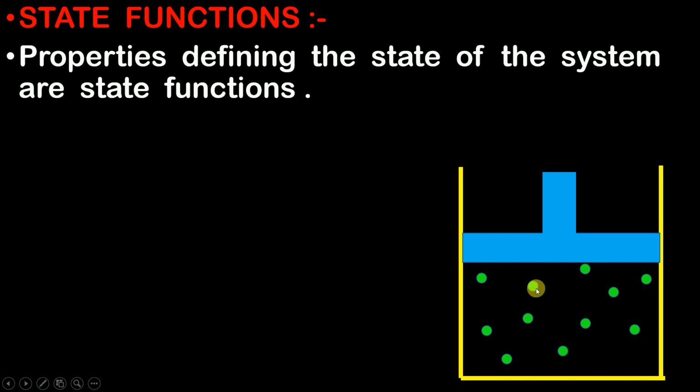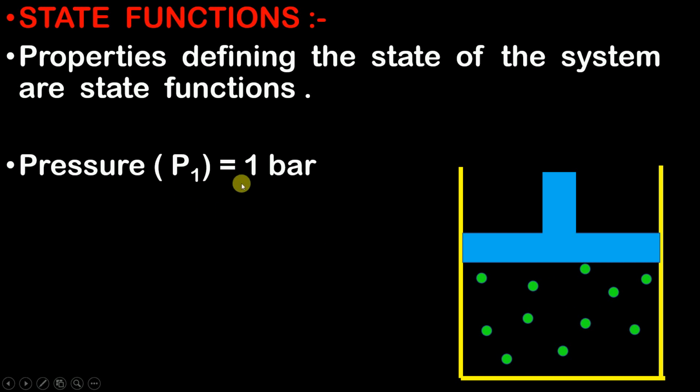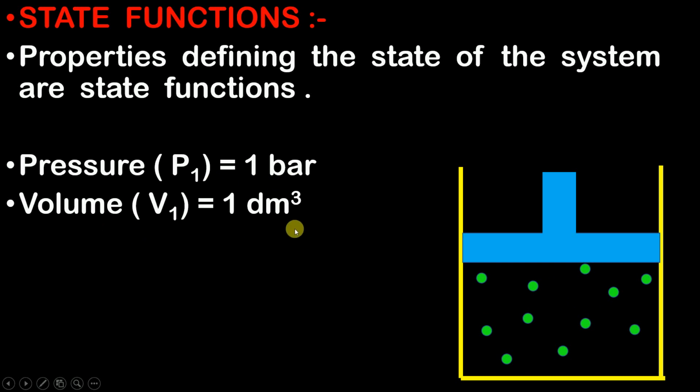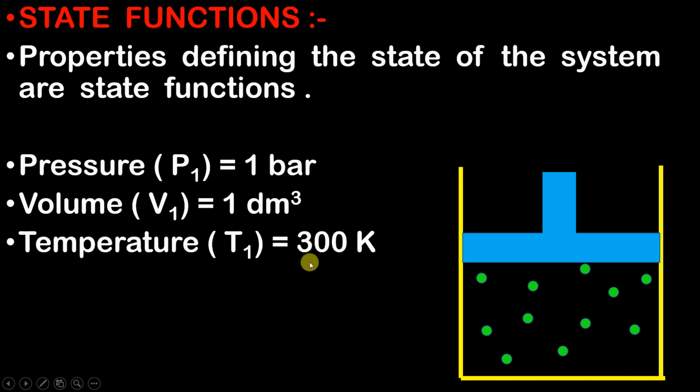Now guys, I want to know the state of this system. We know that gas is our system, and I want to know the state of the system. Now what is the meaning of the state? State means condition of the system at a specific time. Since I want to know the state of the system, I must know the value of pressure. So the pressure value is, let's say, 1 bar. Let's say volume value is 1 dm cube, and let's say that the temperature is 300 kelvins.